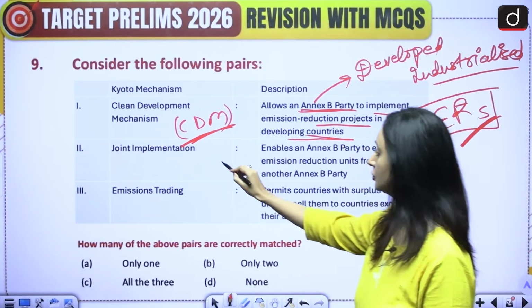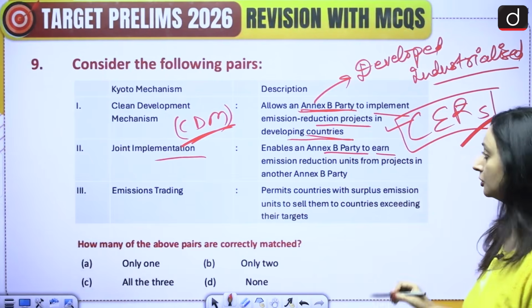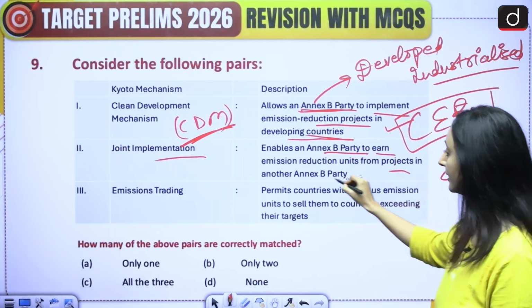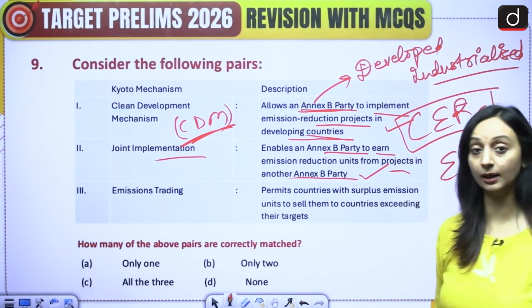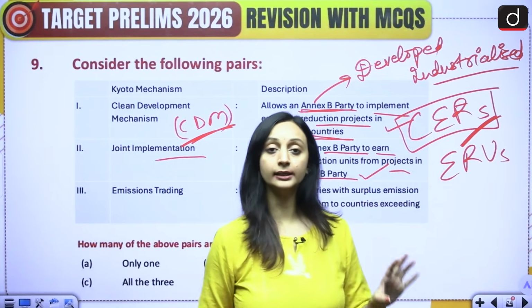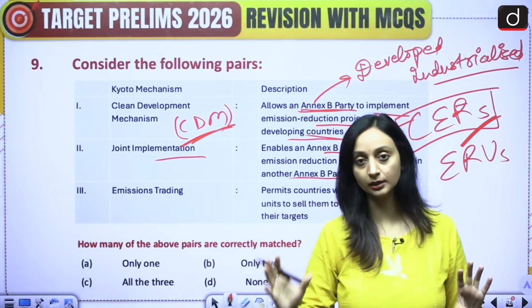Joint implementation enables an Annex B party to earn emission reduction units from projects in another Annex B party. Yes. So in the first one, we were talking about developing countries, where an Annex B country is funding a developing country's project. In the second case, in joint implementation, an Annex B country is funding the project of another Annex B country only.